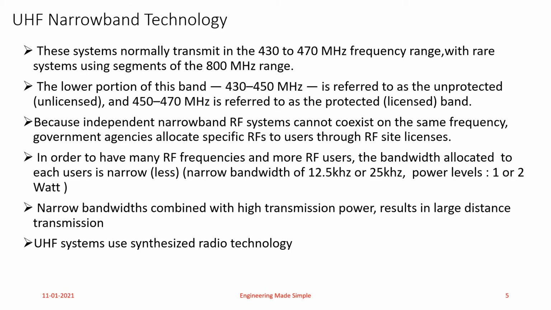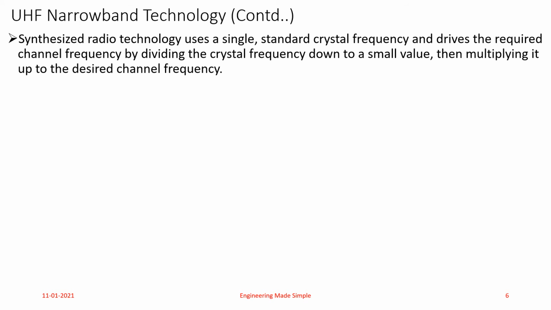Now what is this technology? What do you mean by radio technology? Radio is a generic term used for wireless transmitter and receiver, which is used for transmission of radio waves. So what do you mean by synthesized radio technology? Synthesized radio technology uses a single standard crystal frequency and derives the channel frequency by dividing the crystal frequency down to a small value, then multiplying it up to the channel frequency.